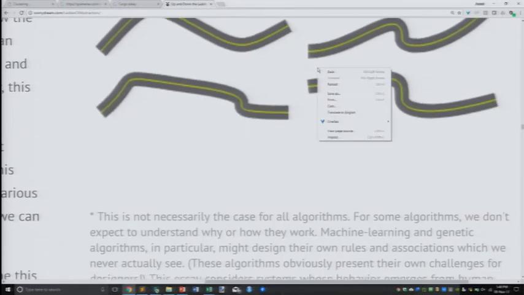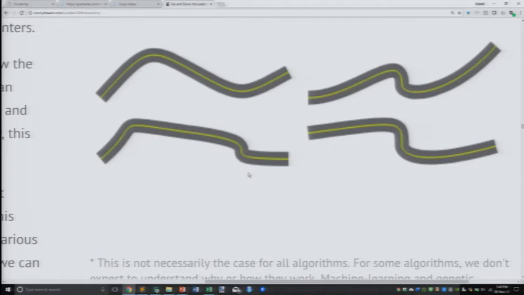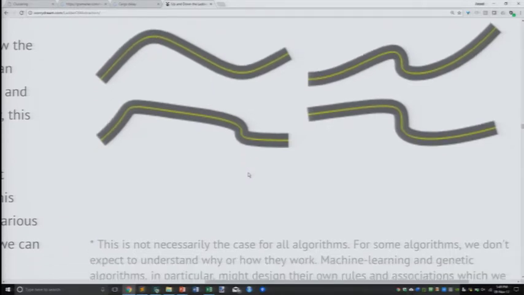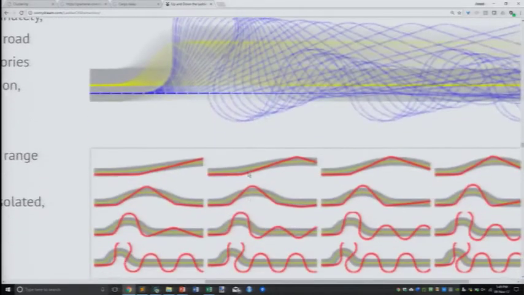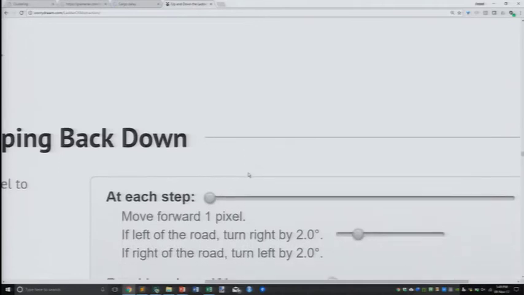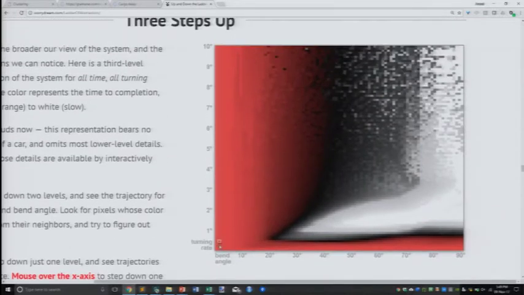Now, yet another parameter that I could add is what is the curvature of the road. We had one parameter that we were changing. How much does the car bend by? The other is how much does the road bend by. And I could take these both as parameters, and I'm going to skip in the interest of time some of these abstractions and jump straight to the third level of abstraction, where this shows me for various bend angles and for various turning rates what are good models.